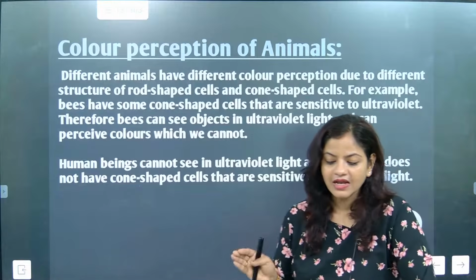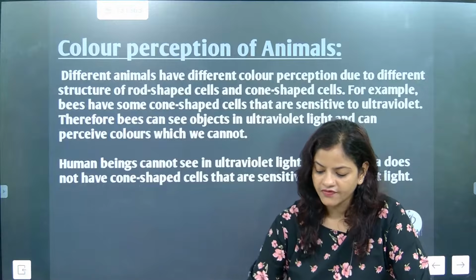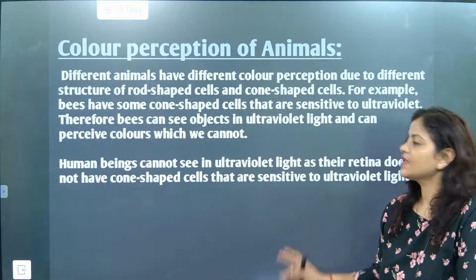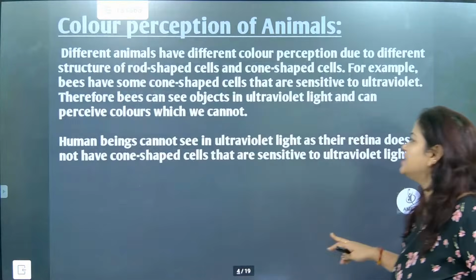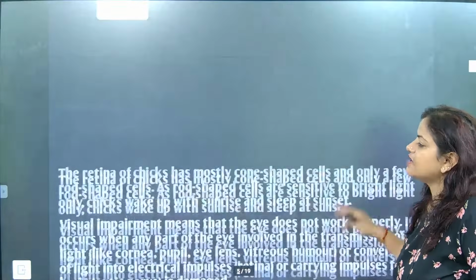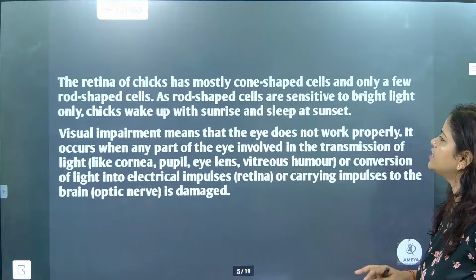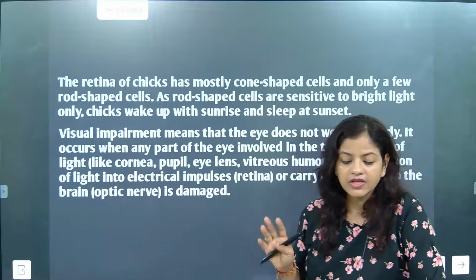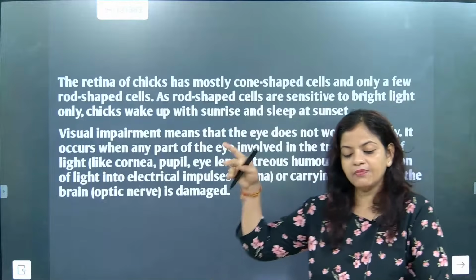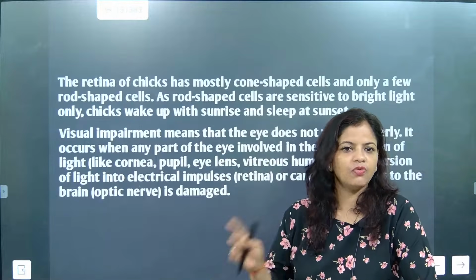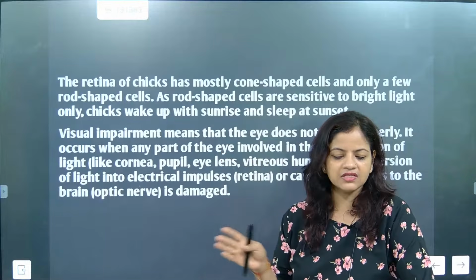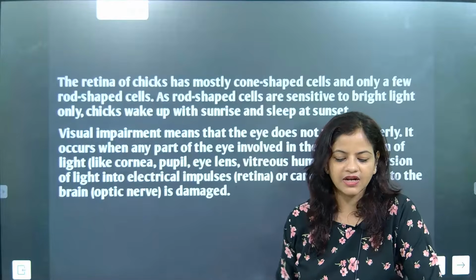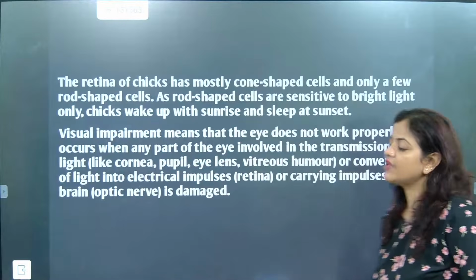We see things in which range? Visible range. Human beings cannot see in the ultraviolet range. Second, we were talking about chicks. Chicks are very, very sensitive. They can see only in bright light. So from morning till night, after sunset, they are not awake. They are sleeping after that. Then we understood visual impairment.